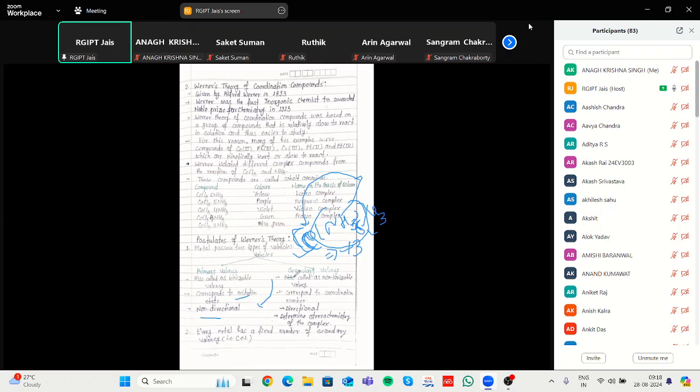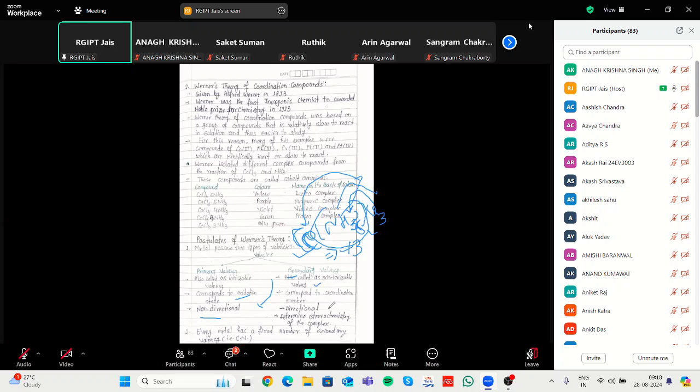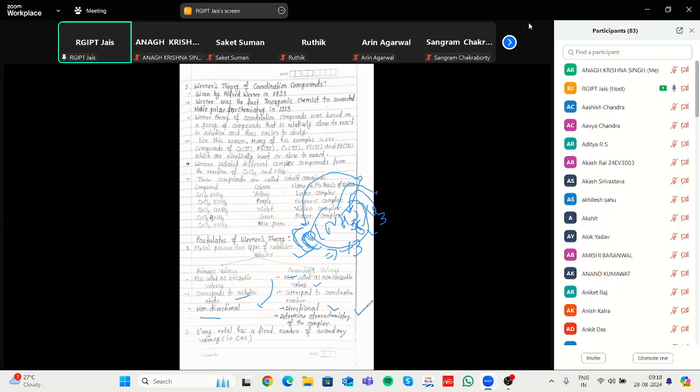But the secondary valency is non-ionizable, and Cl can exist either inside the coordination complex or outside the coordination complex. There are two possibilities. That's why it is directional and has some stereochemistry of a complex.